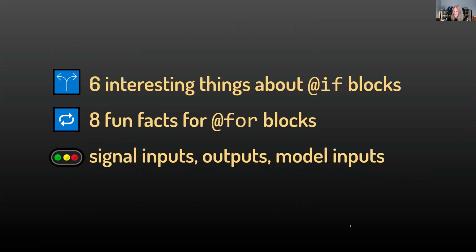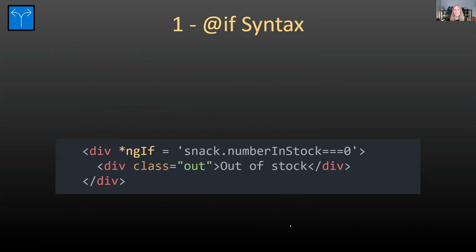All right, so we're going to cover 3 primary topics here. We're going to look at 6 interesting things about if blocks, 8 fun facts for for blocks, and signal inputs, outputs, and model inputs. I sort of grouped all of those into one topic, basically.